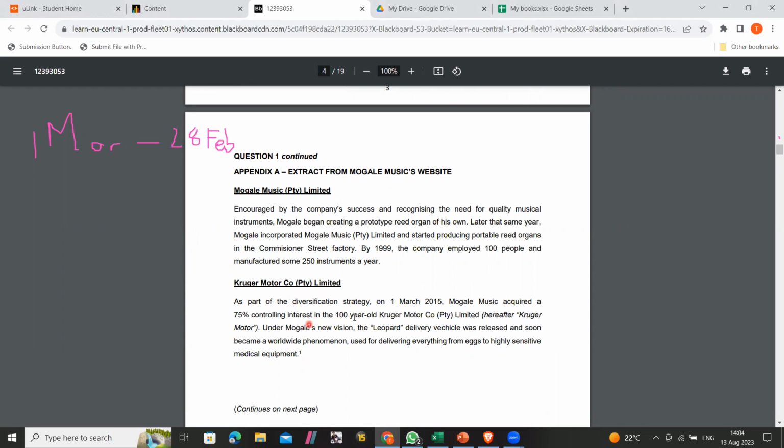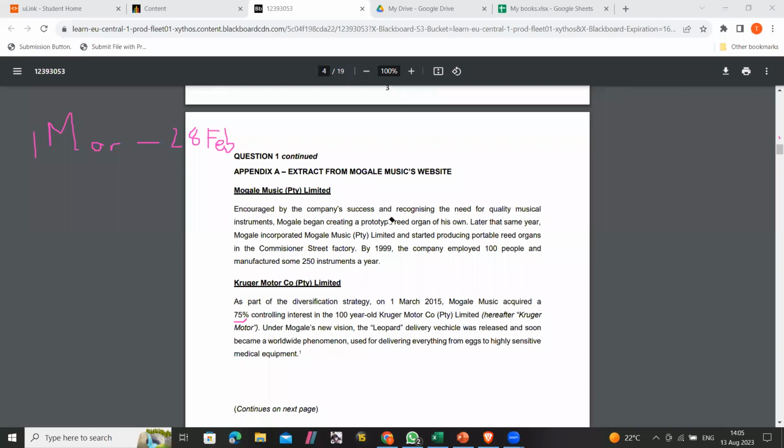So as part of the diversification strategy, on 1 March 2015, that's a very important date, the acquisition date, Mohale Music acquired a 75% controlling interest in the 100-year-old Kruger Motors. Under Mohale's new vision, the Leopard delivery vehicle was released and soon became a world phenomenon, used for delivering everything from eggs to highly sensitive medical equipment.